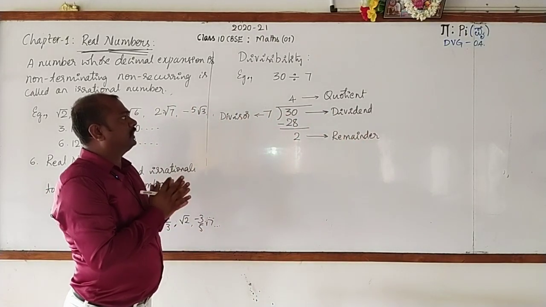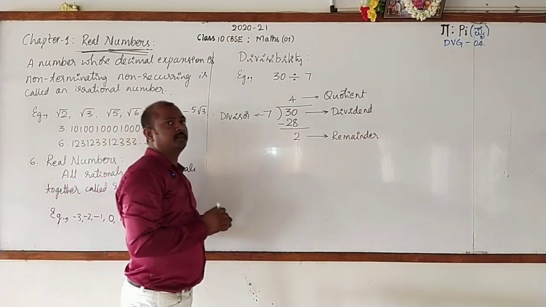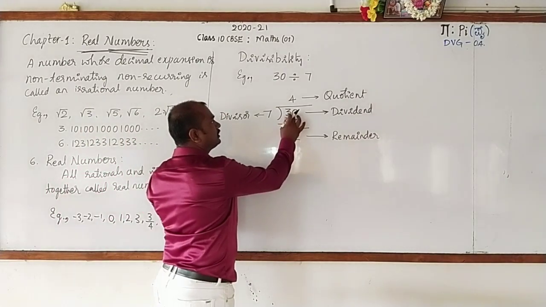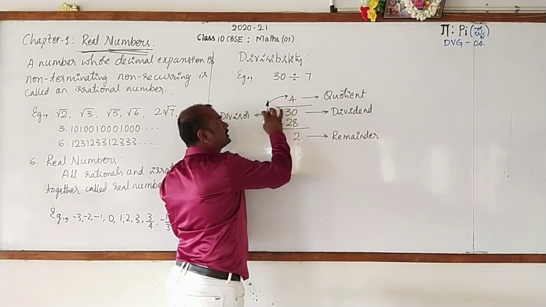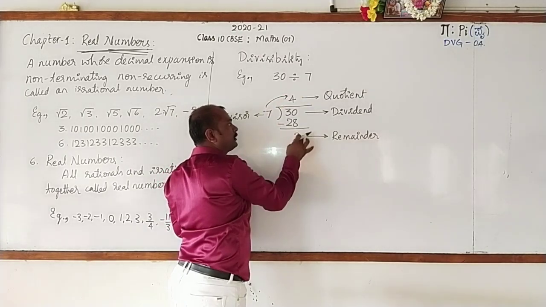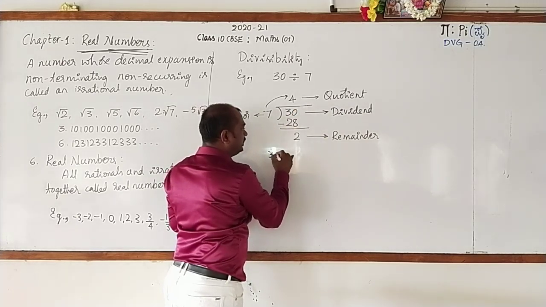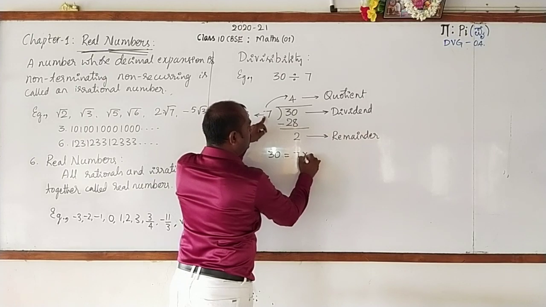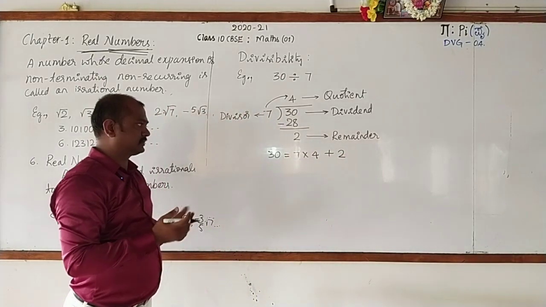And to check whether our division is correct or not, we have a statement. Can you tell that statement? See that here, multiply 7 with 4. 7 4s are 28. 28 plus 2 is 30. Hence, can we write 30 as 7 into 4 plus 2? Yes.